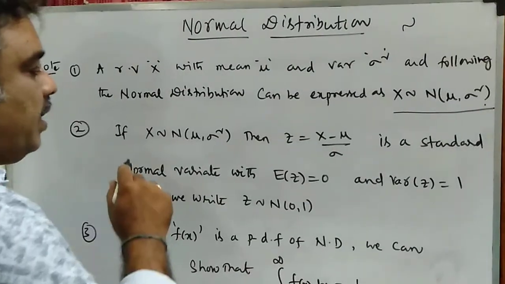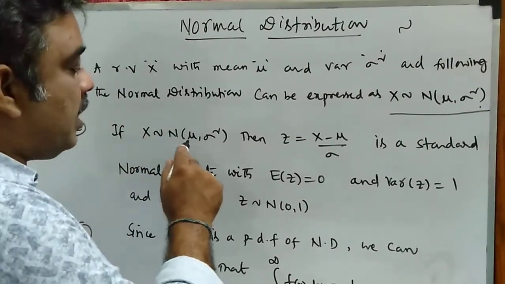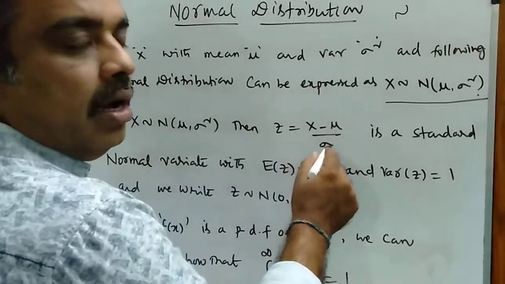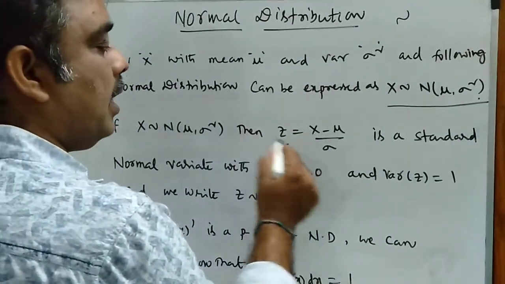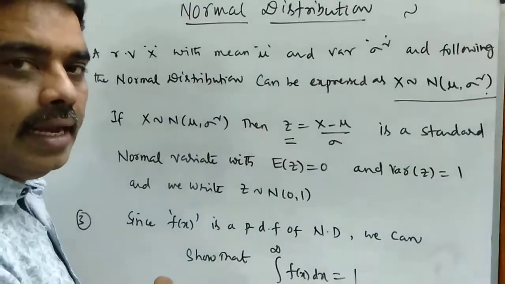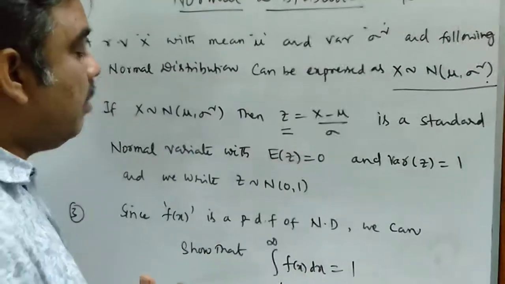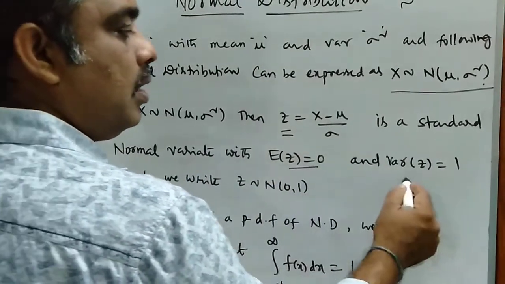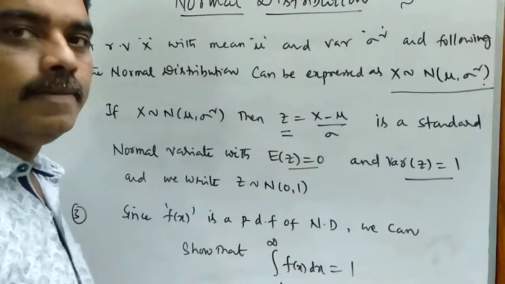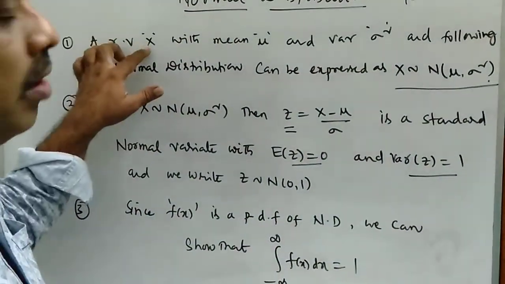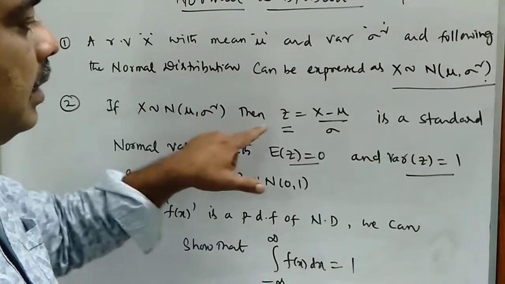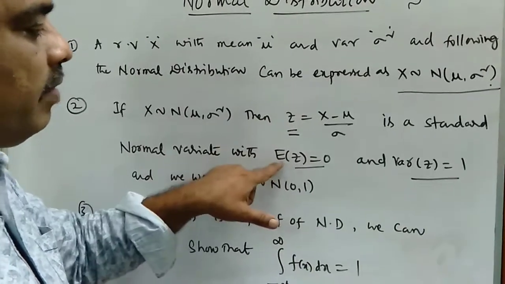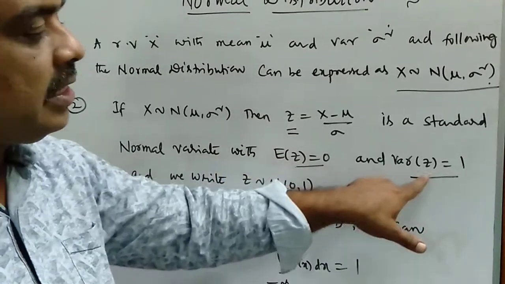Then another point: if x follows the normal distribution with the parameters mu and sigma square and z is equal to (x minus mu) by sigma, then z is called a standard normal variable, or standard normal variate, with expected value of z, that is the mean, equal to 0 and variance of z equal to 1. If x is a normal distribution random variable, then z is a standard normal variable where E(z) = 0 and Var(z) = 1.